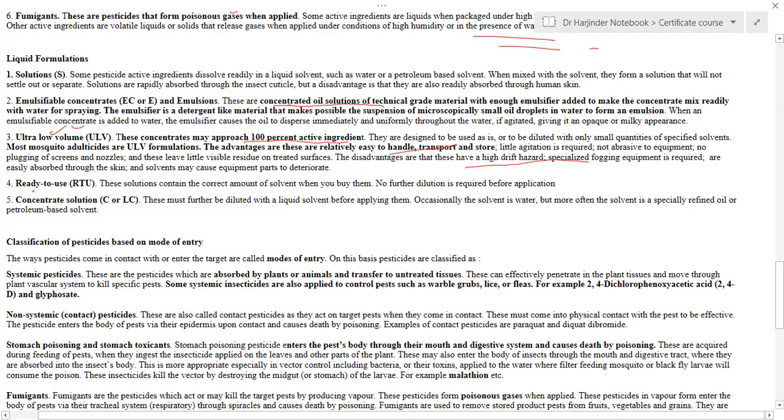Similarly, there may be ready to use pesticides, which are already in the solution form, and therefore they can be used directly. And there may be concentrate solutions, because they have to be diluted first in order to apply them.